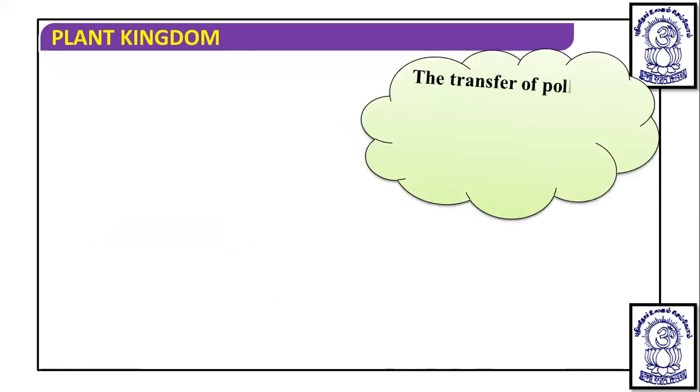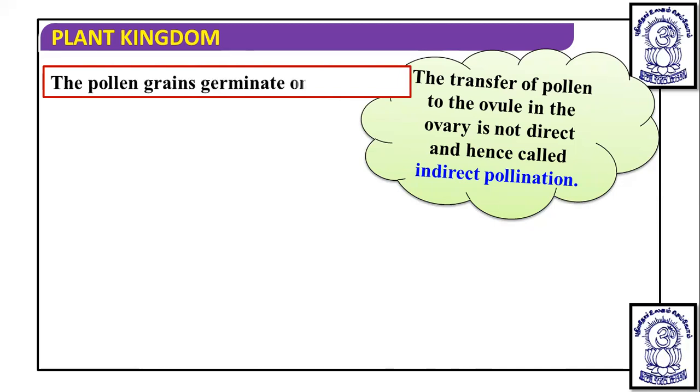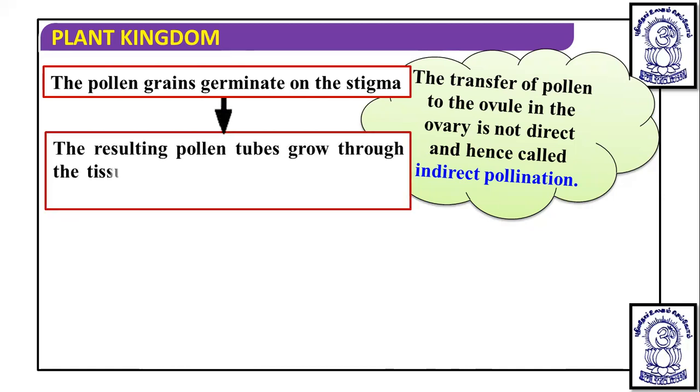Okay, so the transfer of pollen to the ovule in the ovary is not direct and hence is called indirect pollination. It is through the stigma and style, not direct as we have seen in the case of gymnosperms. Here, the pollen grains are transferred from anther to the stigma, and after reaching the stigma, they develop a pollen tube, and the pollen tube passes through the style. The pollen grain germinates on the stigma. When pollen grain attaches to the stigma on the carpel, it germinates, and the resulting pollen tube grows through the tissues of the stigma and style and reaches the ovule.